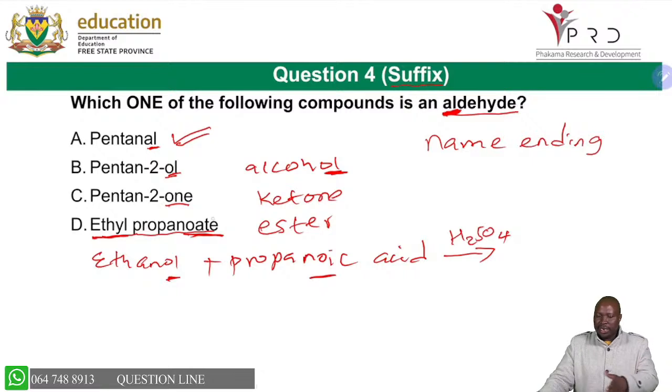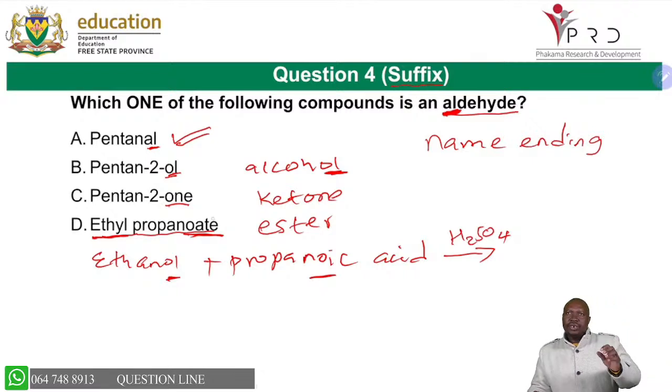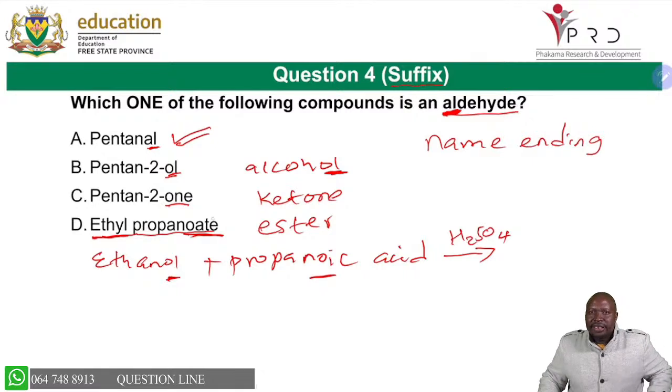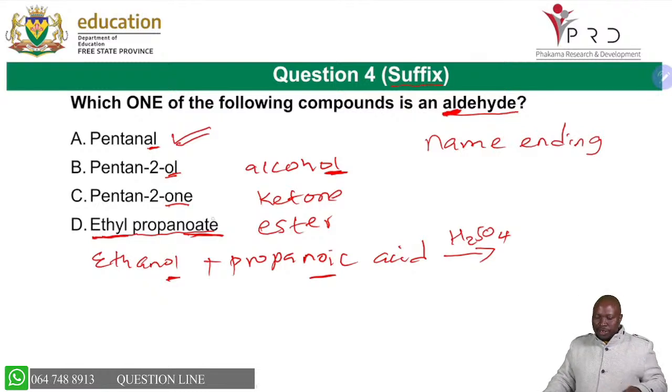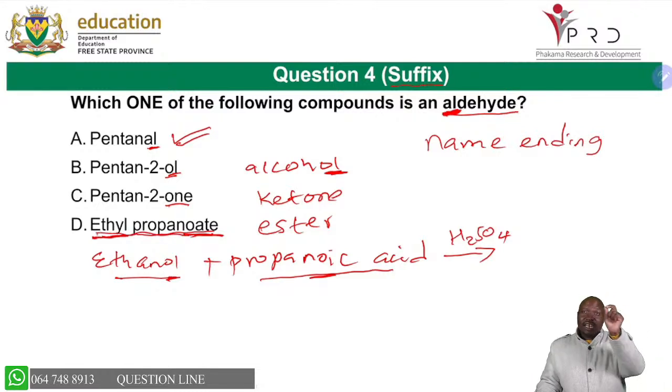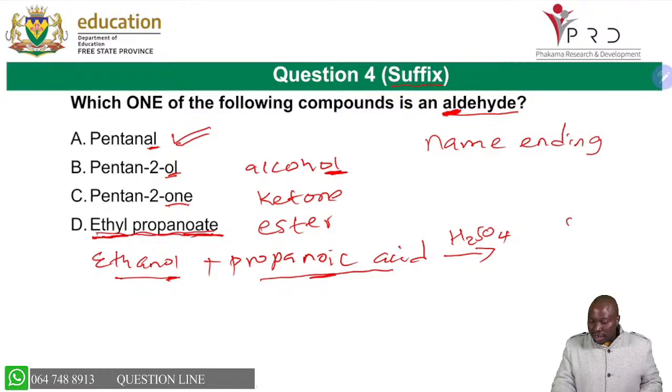So I'm happy because this slide was able as well to remind you of the process of esterification. Sometimes we can get so many marks from here where they will say draw the structural formula of ethanol. You draw the structural formula of propanoic acid. You draw the structural formula of ethyl propanoate and water. Remember, when you say structural formula of water, you must draw the structural formula of water correctly as like that.